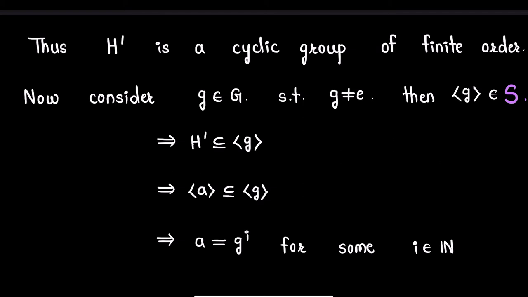This implies the cyclic group generated by a is a subset of the cyclic group generated by g, since H' is equal to the cyclic group generated by a. This implies a is equal to g to the power i for some natural number i.